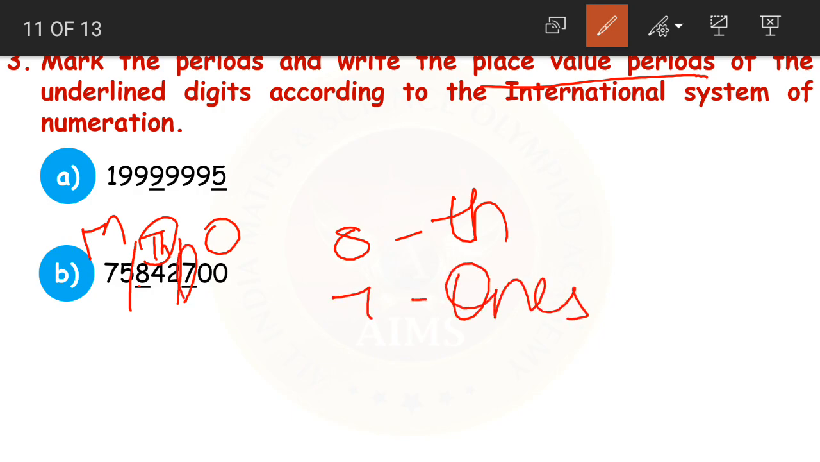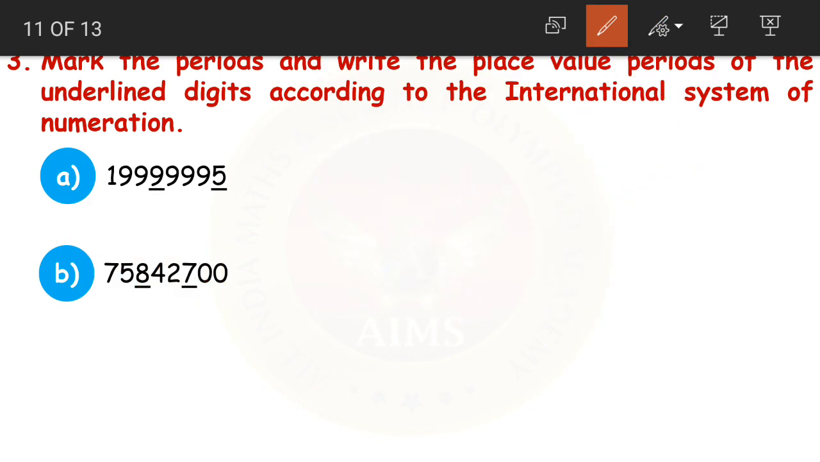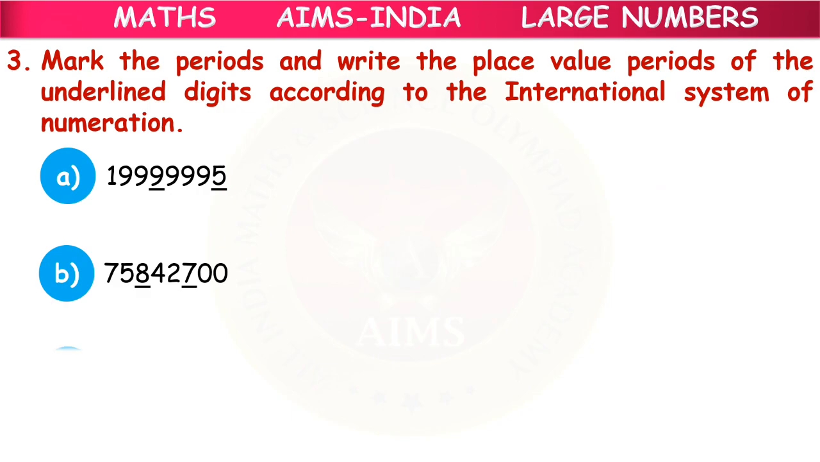If in case they ask you to write the place value of 8, how will you write? You will write 8 and then we have 1, 2, 3, 4, 5 digits, so I will simply put 5 zeros after 8. Understood, children? Now this is the place value, and this is the place value period. Clear, children? It is easy, right? The next question is